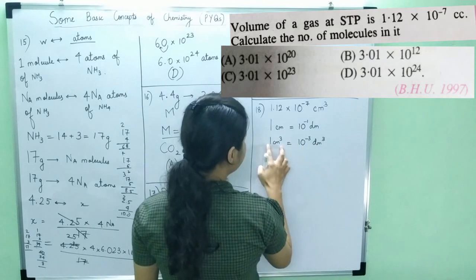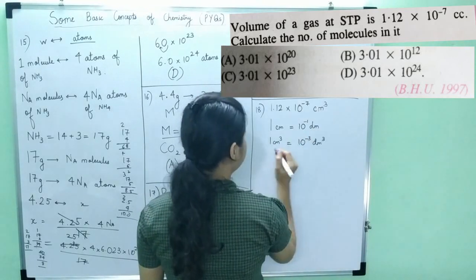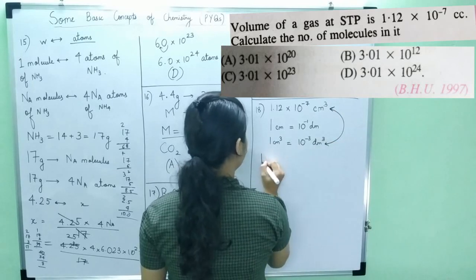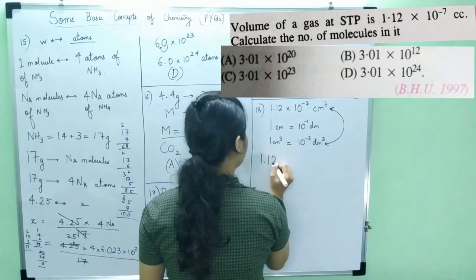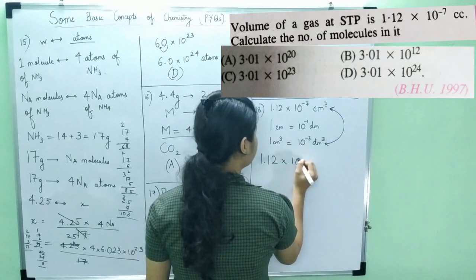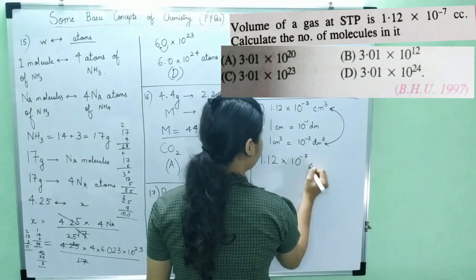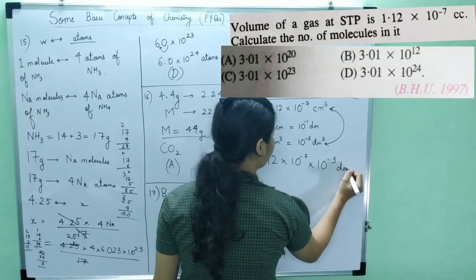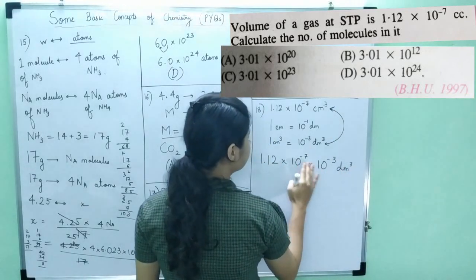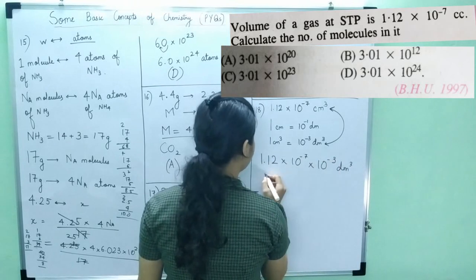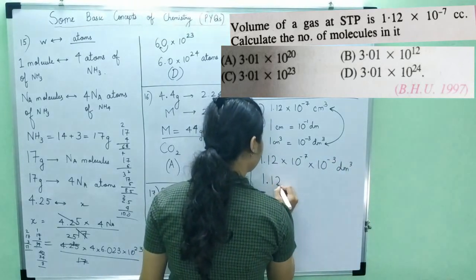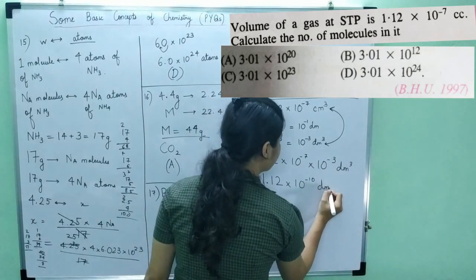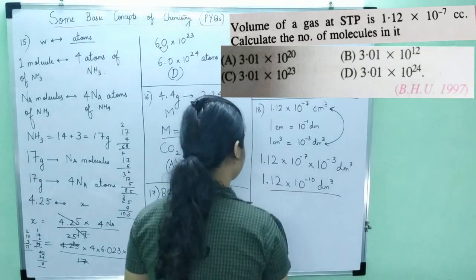So instead of centimeter cube, I will write decimeter cube. So this will come out to be 1.12 into 10 to the power minus 7, which is already given, into 10 to the power minus 3 decimeter cube. The bases are same, so the powers minus 7 minus 3 becomes minus 10. So 1.12 into 10 to the power minus 10 decimeter cube is the volume of a certain gas.